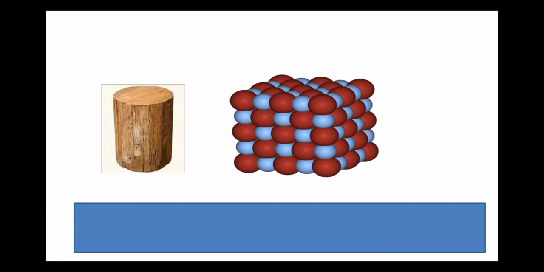Over here, I have taken the example of a wood. Now, wood is a solid. So, how does it look like from the interior? Well, in a solid, the molecules are very tightly packed together. The force of attraction between the molecules is very strong. There are almost no spaces between the molecules of a solid.